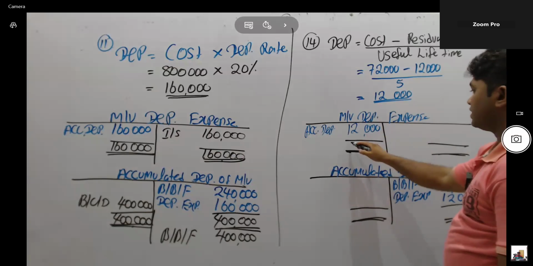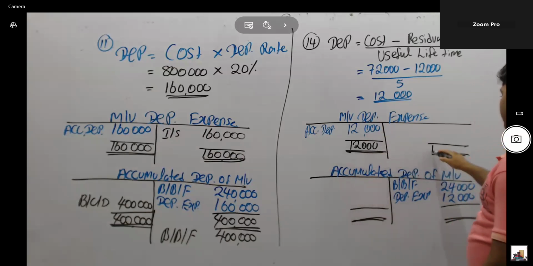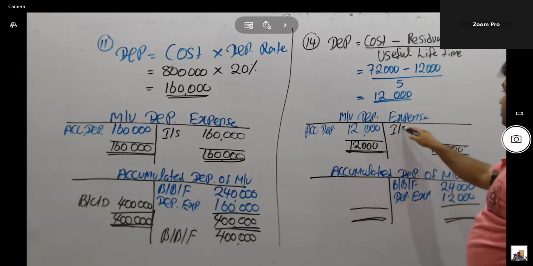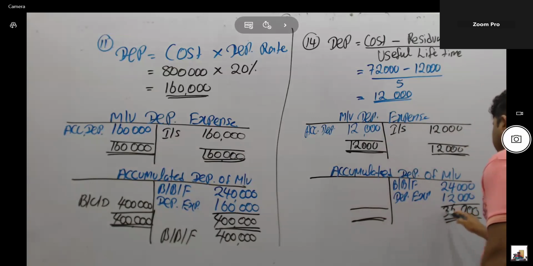They have debit side, total value equal to 12,000. Take the same value credit side and difference value as an income statement. It is called closing entry. But accumulated depreciation is asset accounts. Balance should be carried down. Credit side increase.